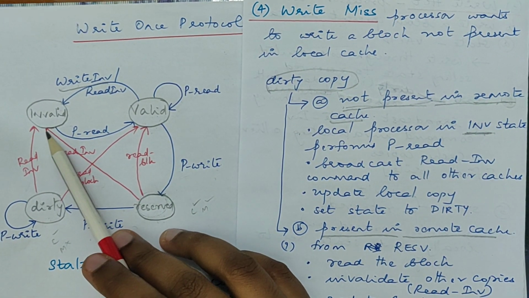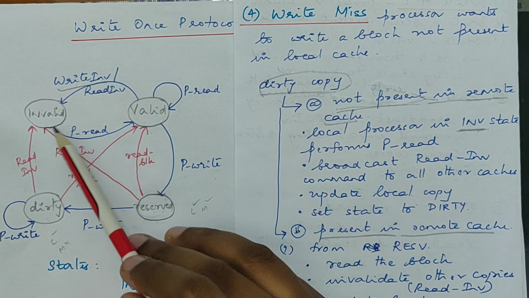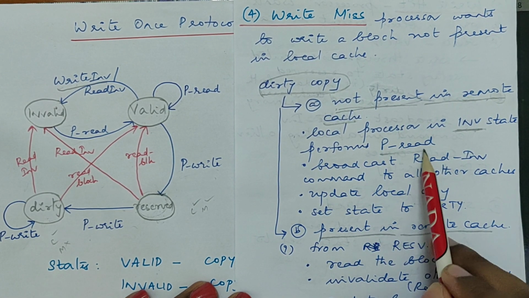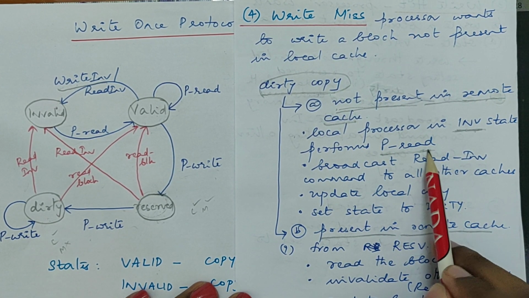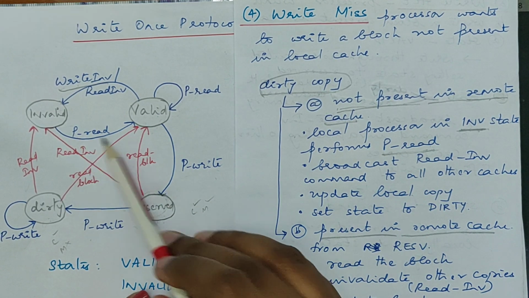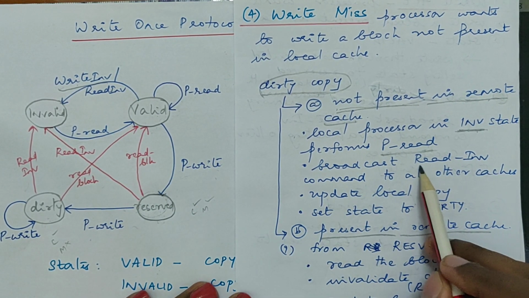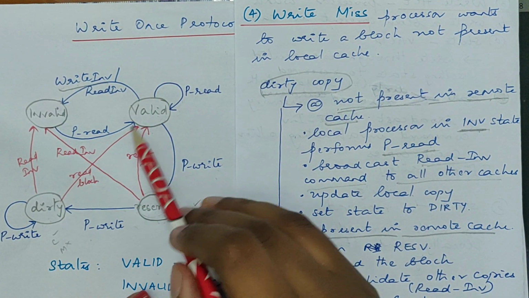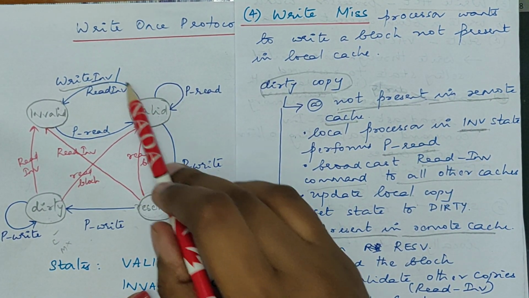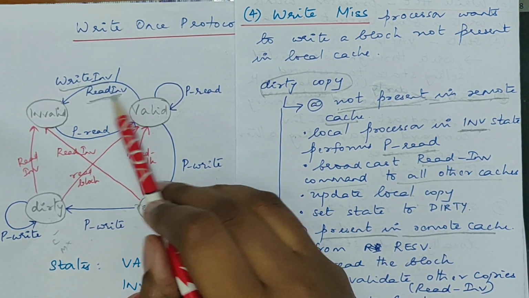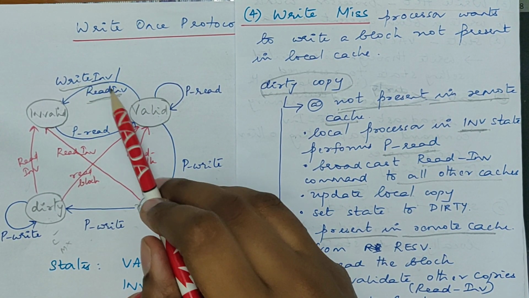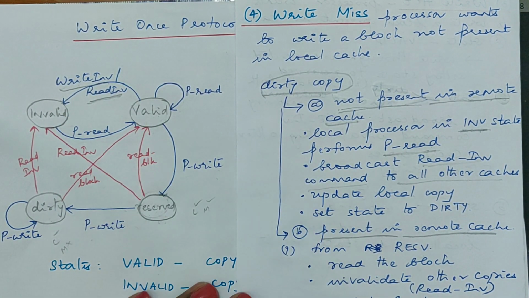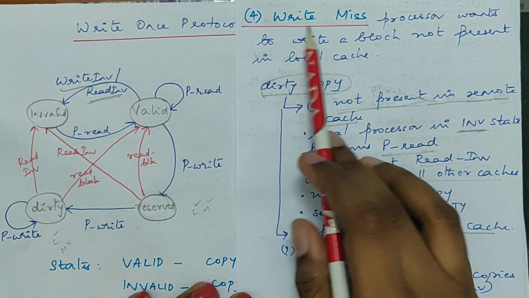So when I am in invalid state and the data is not present in cache, I will perform a read operation from memory. The data will be read from memory and a read invalidate command will be broadcast to all other caches. The read invalidate command will read a block of data and invalidate all other cache copies, because I am going to write the data.